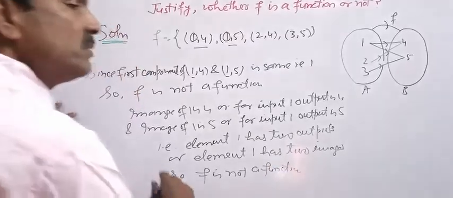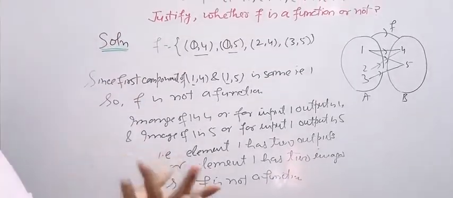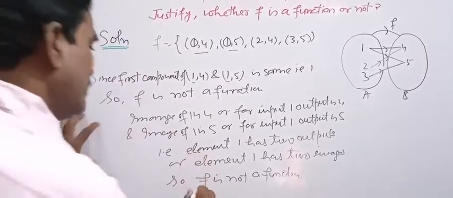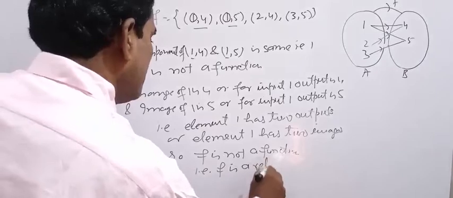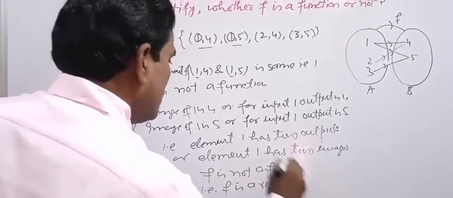That is, if F is not a function, then what is F? You can say that F is a relation. F is a relation. Clear?